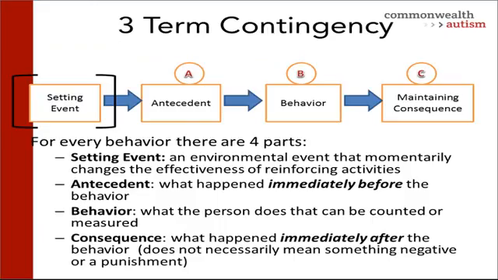Here's a diagram about the three-term contingency. For every behavior, there are four parts: a setting event, which is an environmental event that momentarily changes the effectiveness of reinforcing activities. There's an antecedent, what happened immediately before the behavior. There's the behavior, what the person does that can be counted or measured. And then there's a consequence, what happened immediately after the behavior. It does not necessarily mean something negative or a punishment. A consequence is purely what happened immediately after the behavior.